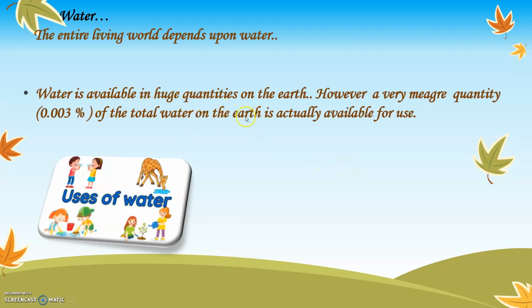Water is available in huge quantities on the earth. However, a very small quantity, that is 0.03% of the total water on the earth, is actually available for use. In the previous lesson, we studied about the different constituents of water. We learned the various water bodies on the earth, for example, oceans, seas, rivers, lakes, ponds, etc. Out of these, only 0.03% of the total water on the earth can actually be used for drinking or for any other purposes.